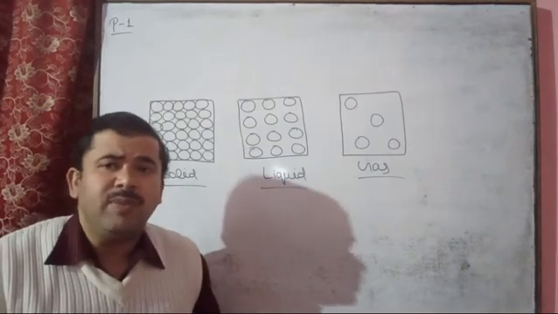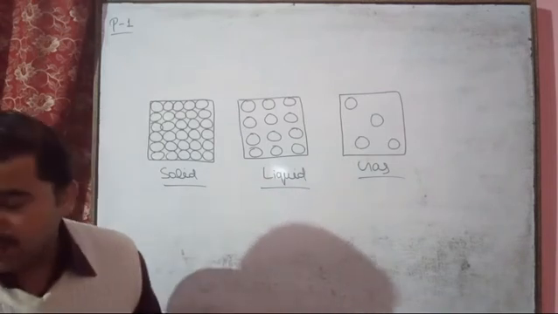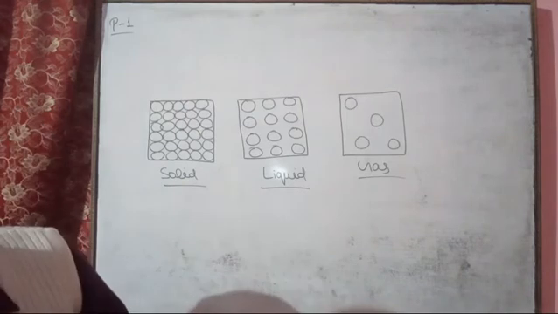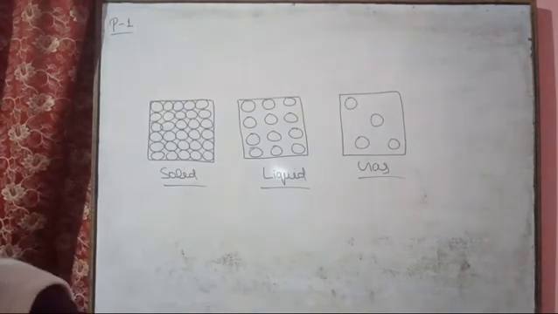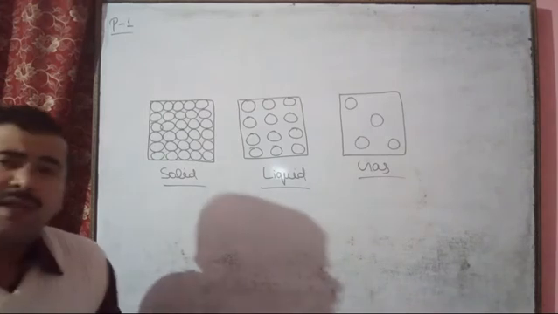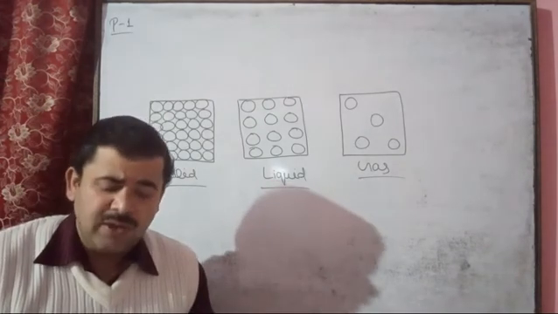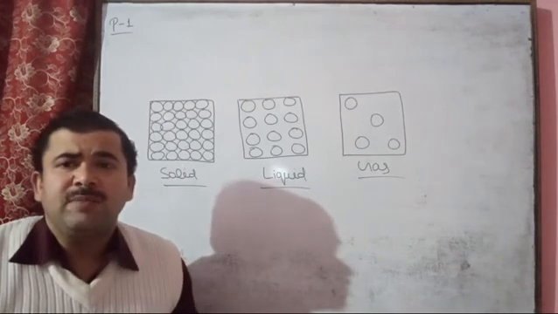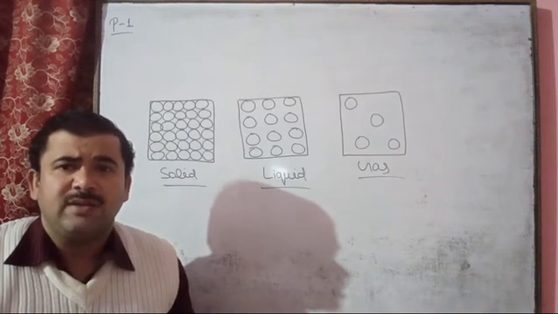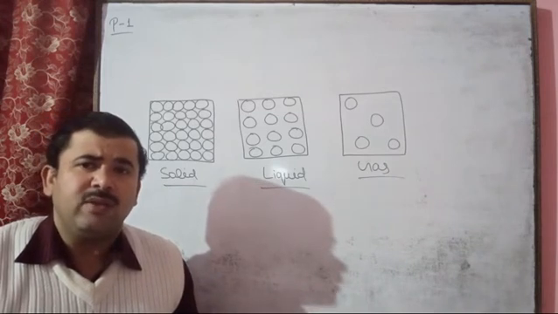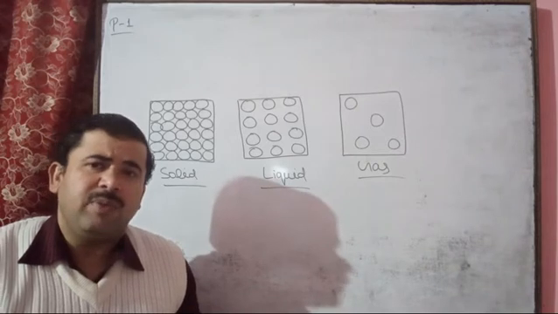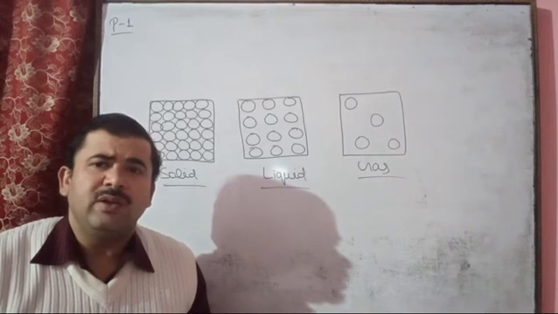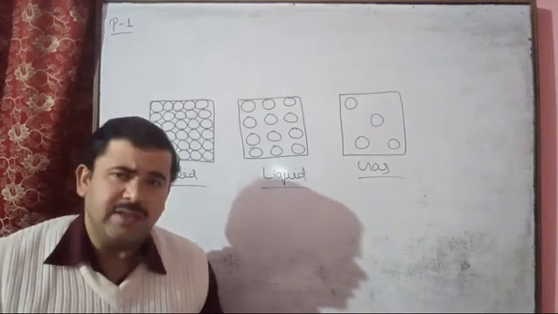So these are the behaviors of solid, liquid and gas, and in this chapter we will study the behavior of gases, and after this the behavior and characteristic properties of gases. These behaviors are explained by the kinetic theory of gases. Kinetic theory is a scientific theory which depends on the motion of the particles. So you will study the explanations that are given for the behavior of gases by the kinetic theory.